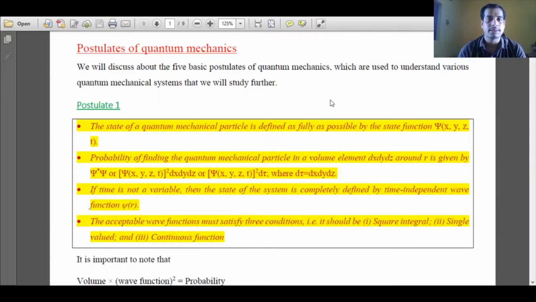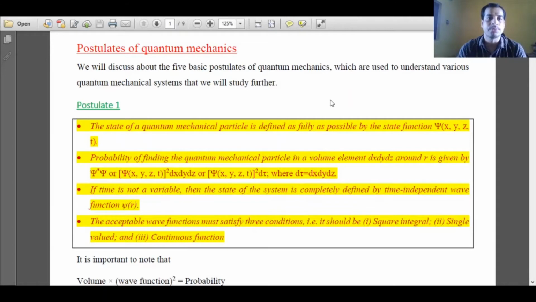Hello, in this session we will discuss postulates of quantum mechanics. We will be discussing 5 basic postulates of quantum mechanics and we will use those postulates to understand various quantum mechanical systems. Various quantum mechanical systems means particle in a box, then harmonic oscillator problem, rigid rotor problem and hydrogen